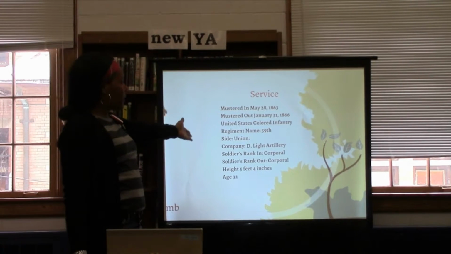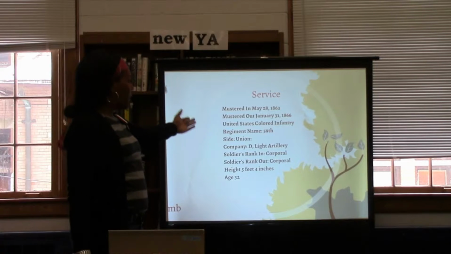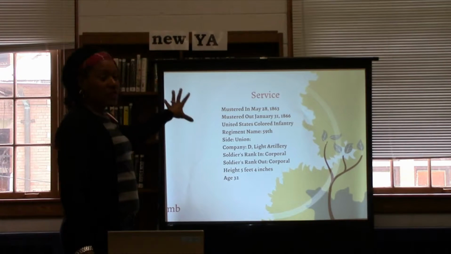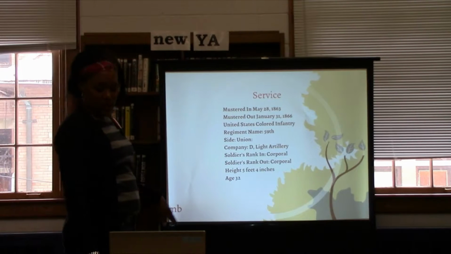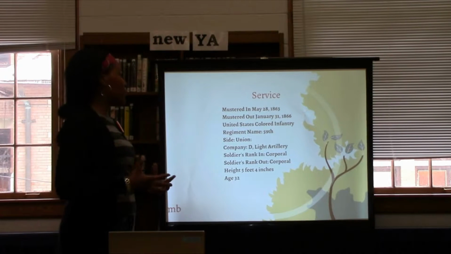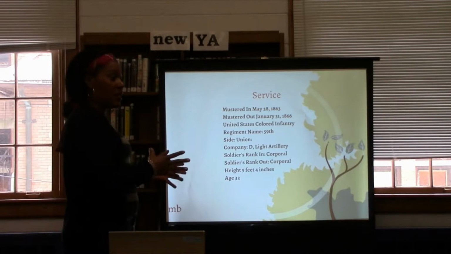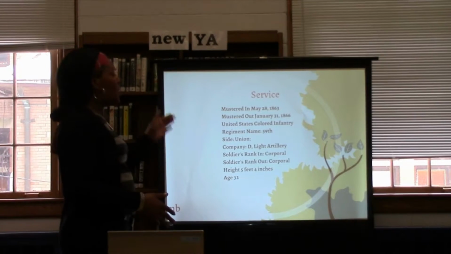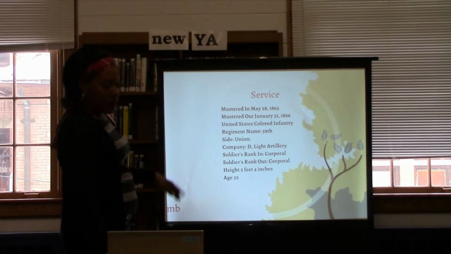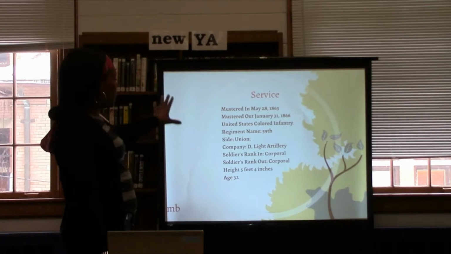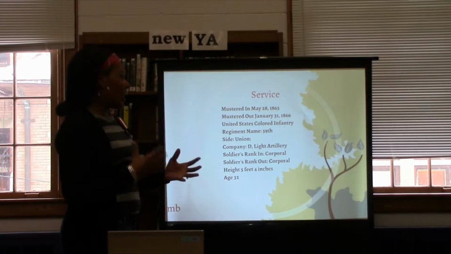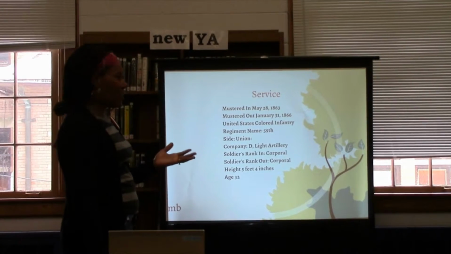So the muster in and muster out dates are 1863 to 1866. All this information was found on Ancestry.com on what is called a muster card. It's a card that basically, for every month that he's in the military, shows he was active. What I like about this is that it gives you a lot of information that you would not necessarily find outside of other documents.